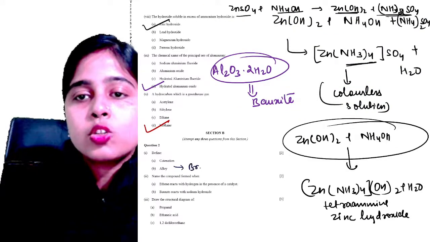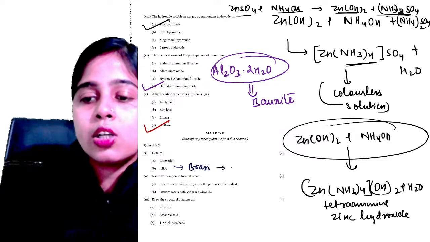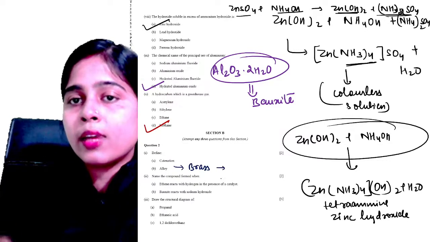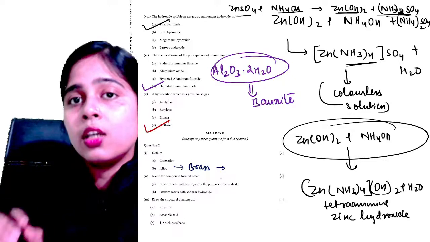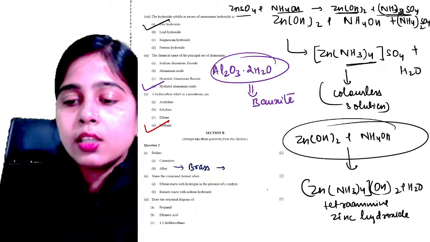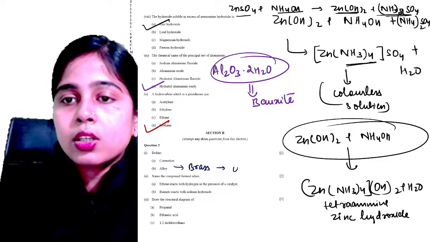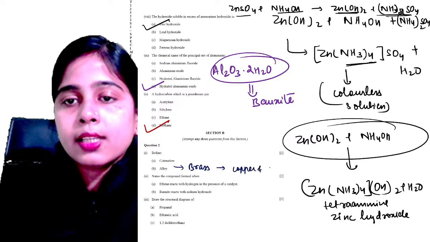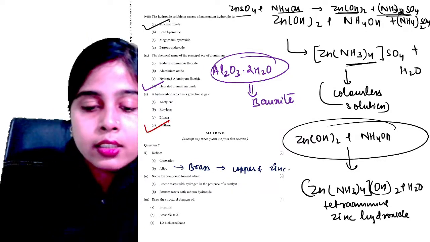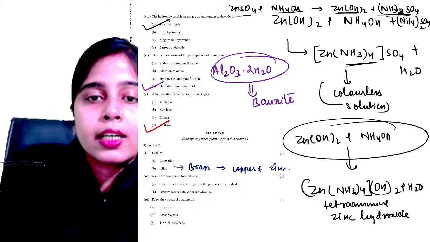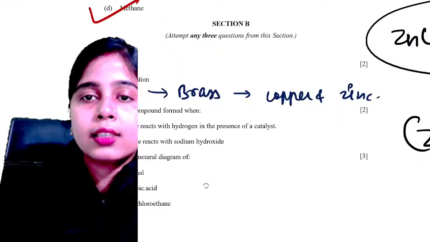So you need to give the examples also, and you can see these are all 1 mark questions, so you need to use the keywords over here. Brass is the alloy of copper and zinc. Clear? I hope it is clear to everyone and no doubts are there.